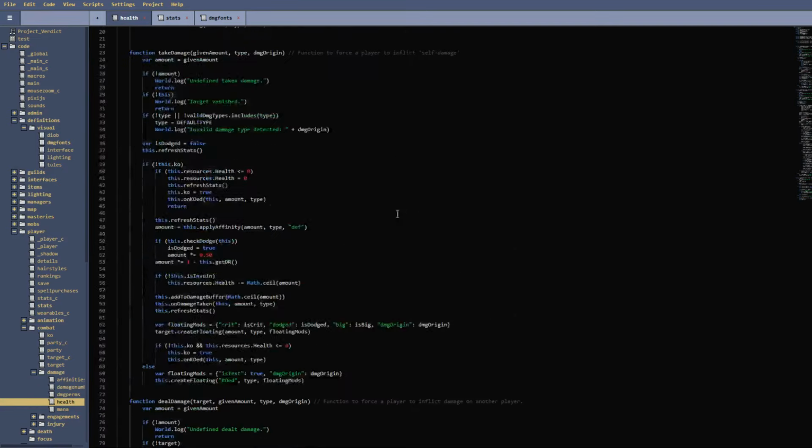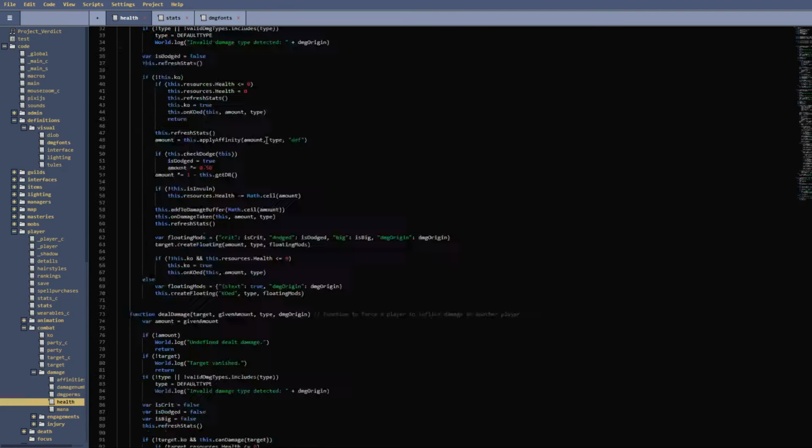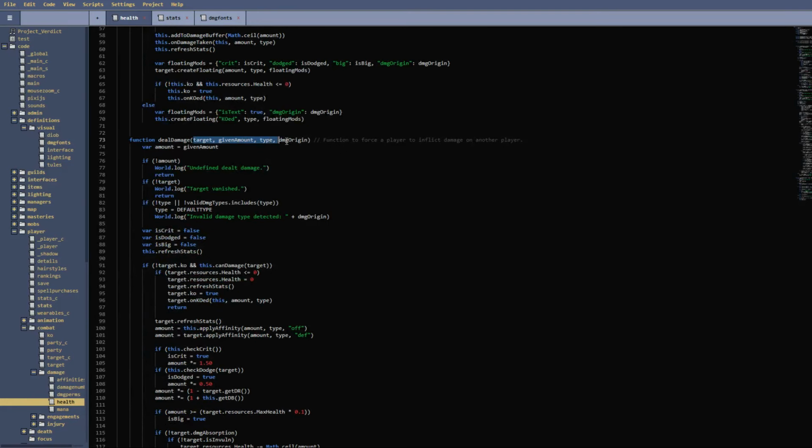And I didn't mention the arguments up here, or parameters, so these are pretty much the same thing. In addition, though, they have a target parameter. And what these mean is you're doing a given amount of damage to target, which is the player you're targeting, of damage type, and then it's coming from damage origin, which could be a spell, or it could be a burn tick, or whatever else. So it could be a spell name, whatever.